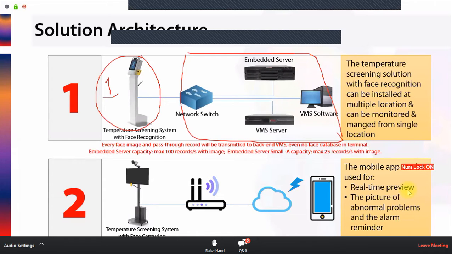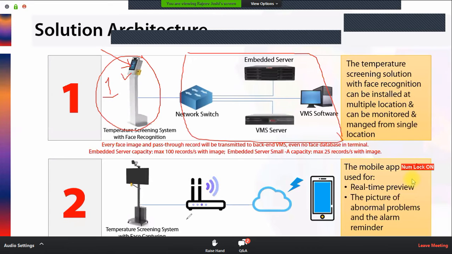In this standalone device, you have to upload the face database on this face recognition terminal. 10,000 faces you can upload on this terminal, and whenever any person comes, it will identify the person from the database if available. It will give you a notification with the complete information of that person. And this system can be connected to the EL lock, so you can use this device as access control as well.